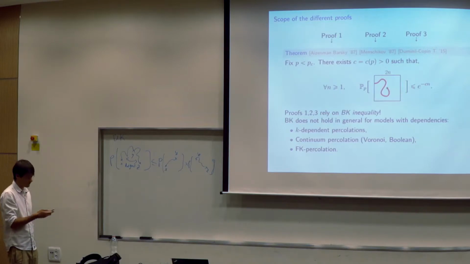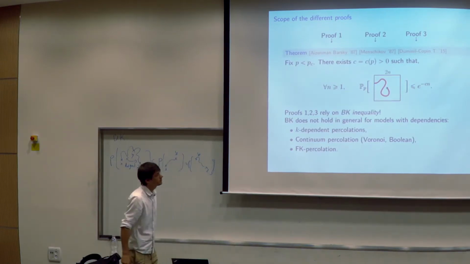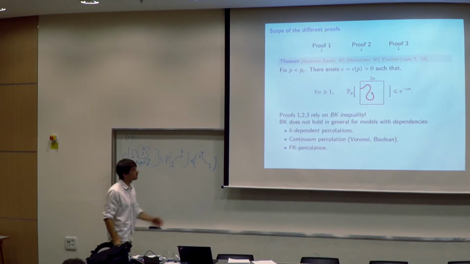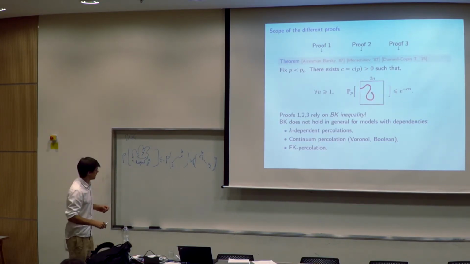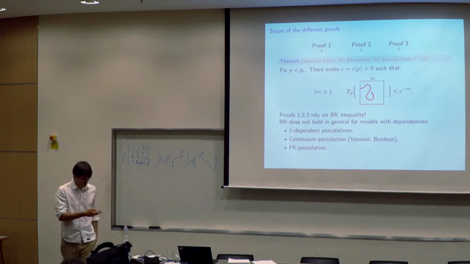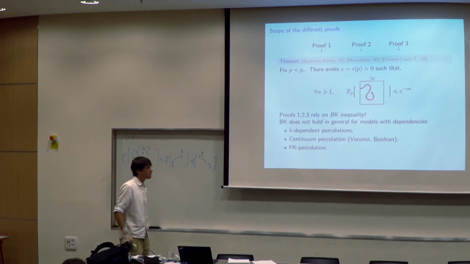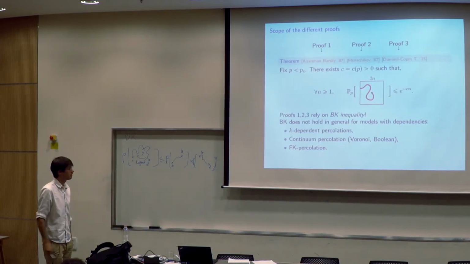This was really important in this reproof. There are other cases, like all the models which come from continuum percolation, where you start from a random medium, like Voronoi percolation, where you have these kinds of local dependencies. I don't want to give more detail. And one other that I will discuss later is FK percolation, which is also a natural model to look at. And I will come back to that later.